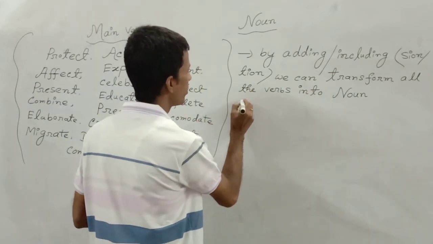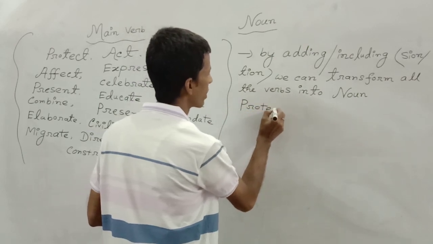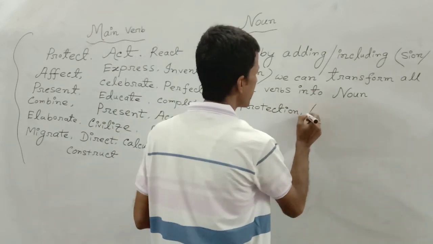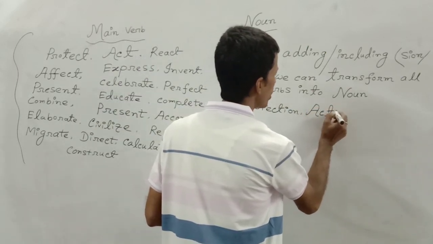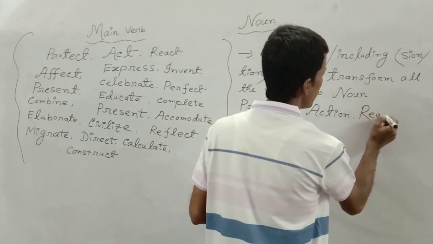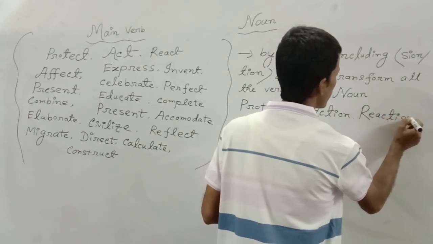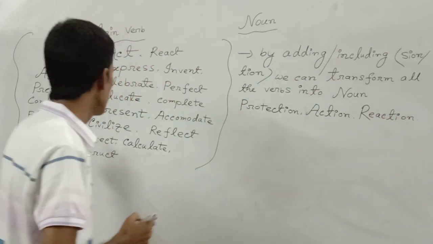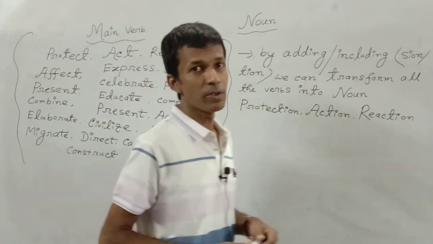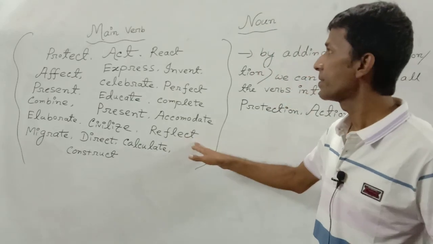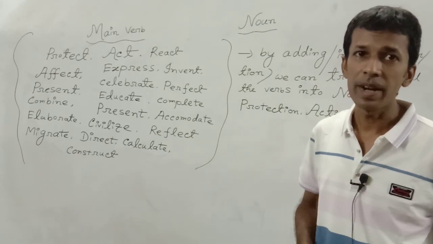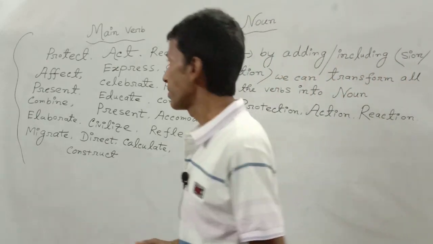Look at the example. Protect can be transferred into noun by writing protection. In the second example, act can be transferred into action. React will be transferred into noun if we write reaction. That means all of these verbs have the same characteristics. If we add tion at the end of these verbs, then these main verbs will be easily transferred into noun. But all of the verbs do not have the same characteristics.